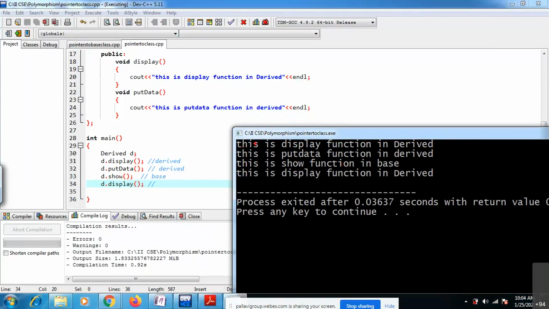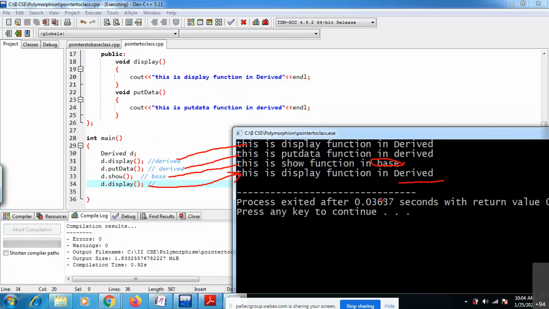See here, first the derived class is executed, and this is the derived class only. Okay, this is the base class. You can see here the base show function from the base class. In the last function call you can observe the display function in the derived class. Okay, you are unable to call that base class member.